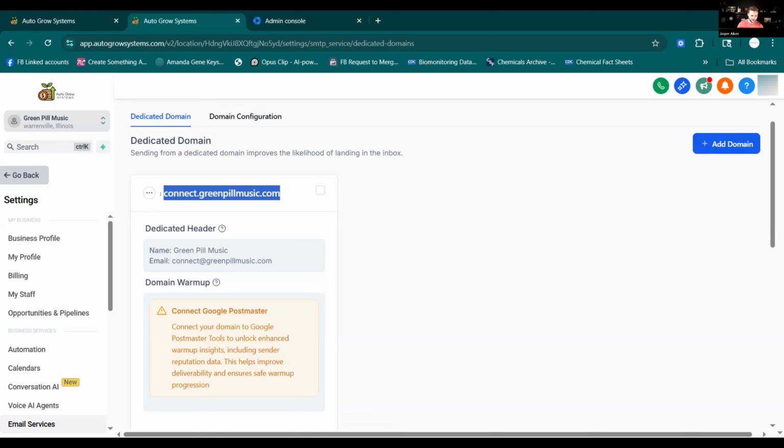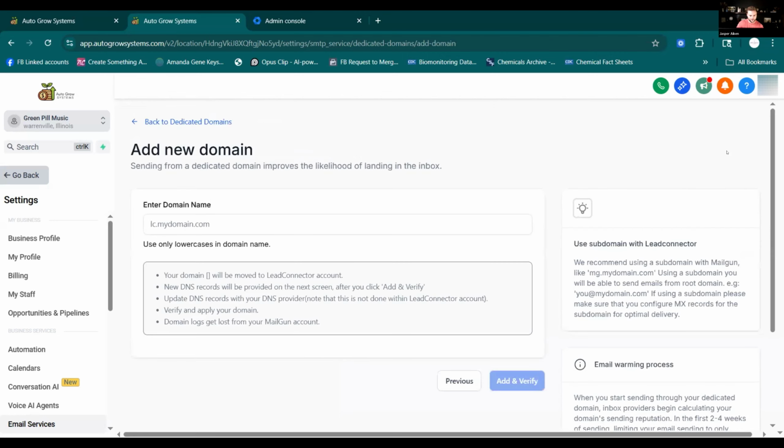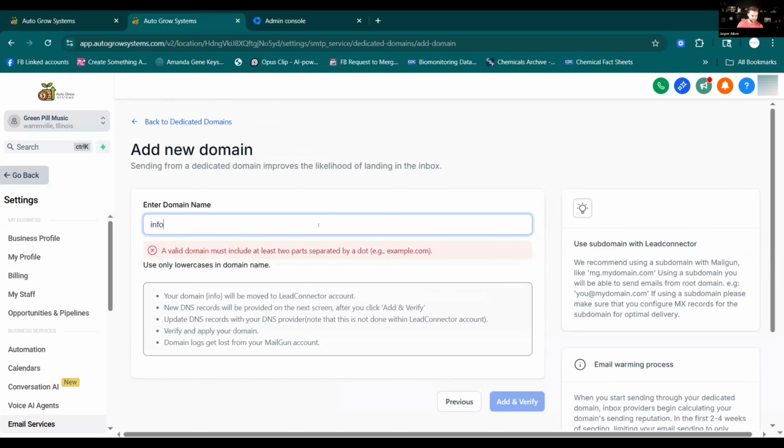We could do info.greenpillmusic.com. We could do replies, whatever you want to do. Okay, let's click add domain on the right, on that blue button. And then let's do another one. So let's do info, replies, whatever one you want to do. All right, and then info. Click add and verify.